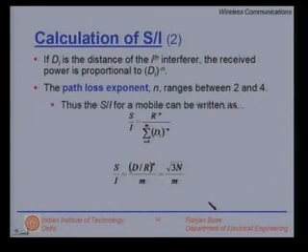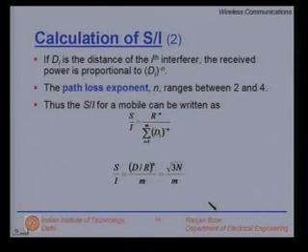Let us now look at the various calculations based on the distance. If Di is the distance of the ith interferer, and we know that all the interfering base stations may not be equidistant, then the received power is proportional to Di raised to the power minus N. N is the path loss exponent, which can range from 2 to 4. We can measure the value of N by carrying out received power measurements with respect to distance.